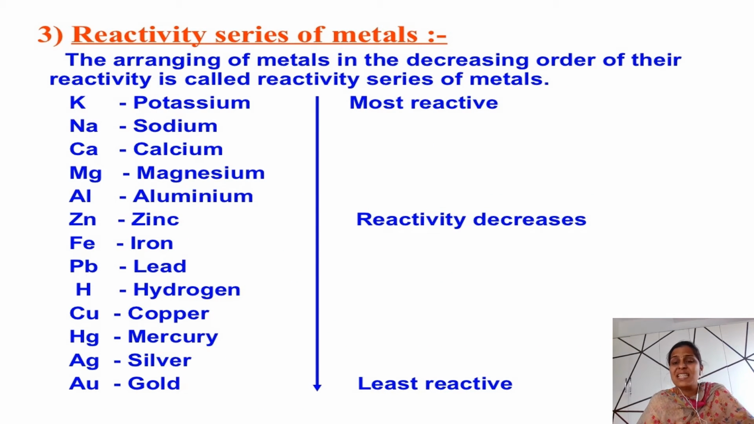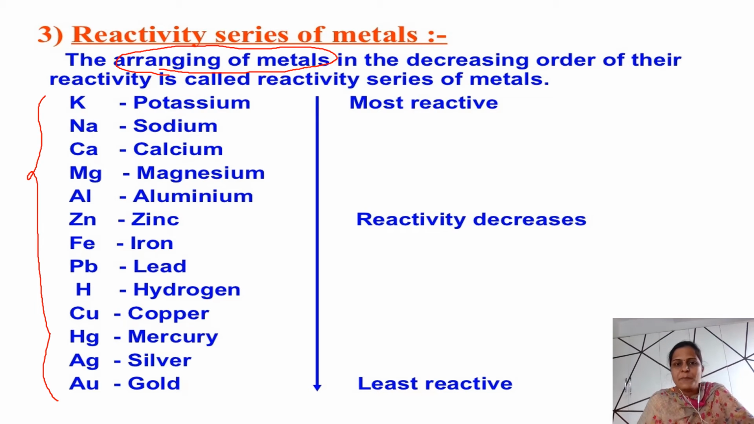Next, we are going to see the reactivity series of metals. What is the reactivity series of metals? It is nothing but arranging metals in decreasing order of reactivity, from highly reactive metals to low reactive metals, highest to lowest. That is called the reactivity series of metals. Look at this, this is the order of the reactivity series of metals.